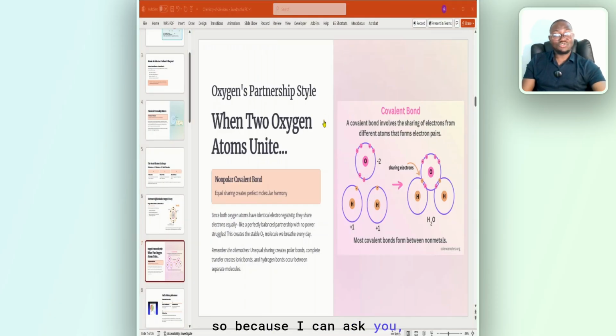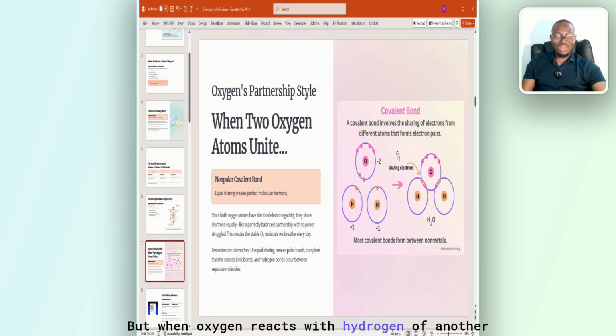Because I can ask you, or you can be asked, when oxygen shares with an oxygen, or when oxygen shares with hydrogen within the same molecule, it becomes what? Non-polar covalent. But when oxygen reacts with hydrogen of another molecule, it becomes what? It becomes hydrogen bond.